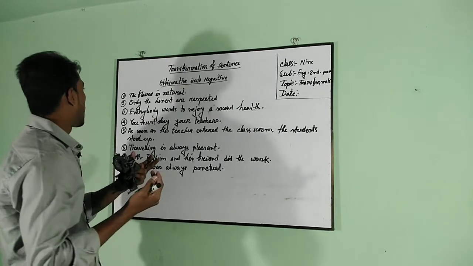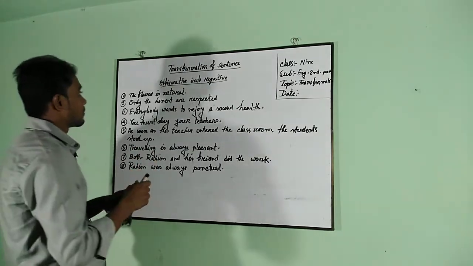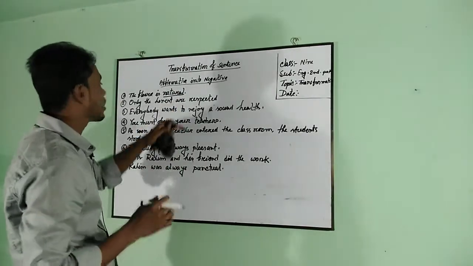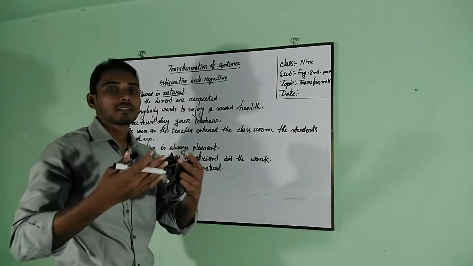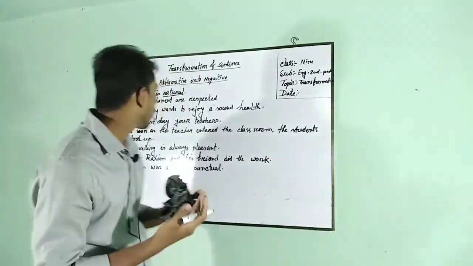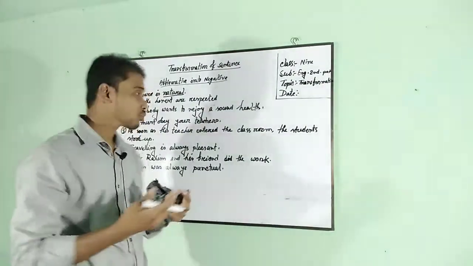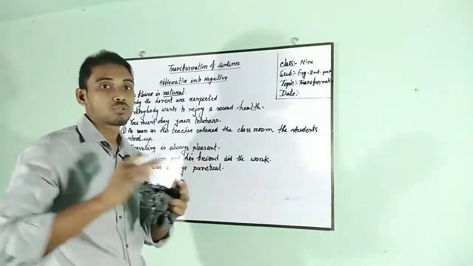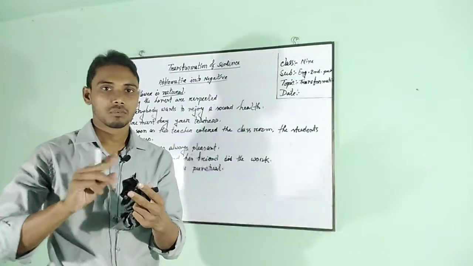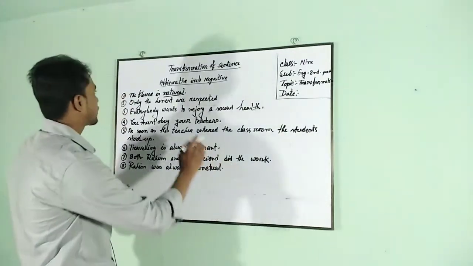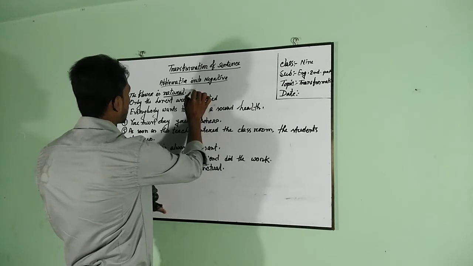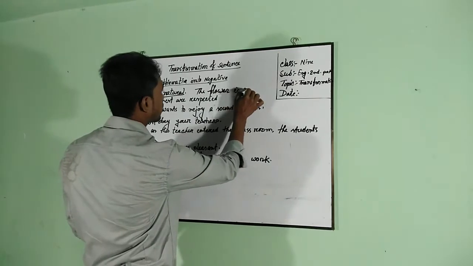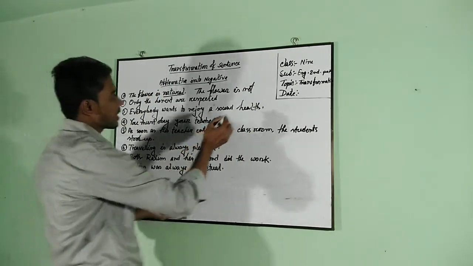Here we find that the flower is natural. So we should identify the affirmative word here. Here the affirmative word is natural. We should identify the opposite word of natural. The opposite word of natural is artificial. We should write artificial instead of natural. But before that, we should write not or no in the sentence. That means the answer will be the flower is not. Instead of natural, we should write artificial.